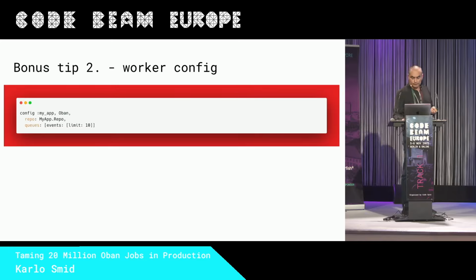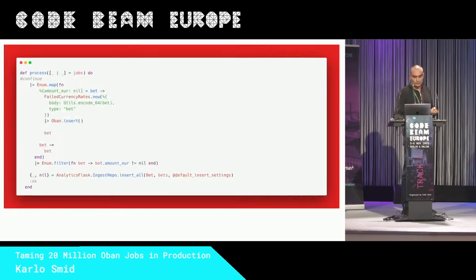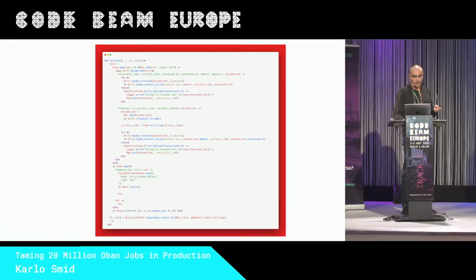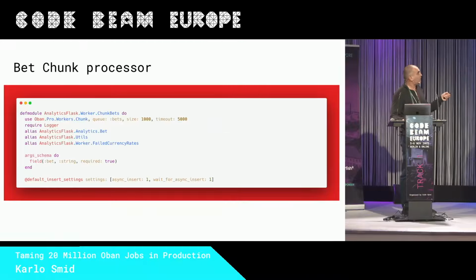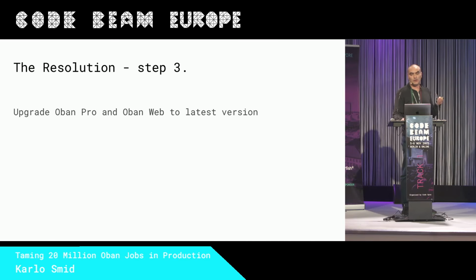Bonus tip 2, remember how we have in the definition of the chunk worker. This is the definition of the queue, but it's not enough just to have it in this use Oban. Basically, this is calling the macro. You also need to put it in the config.exs file. If you miss it, there will be no compilation errors or warnings. Your jobs will be just sitting in available state. They will not be moved to executing, but the system is okay.